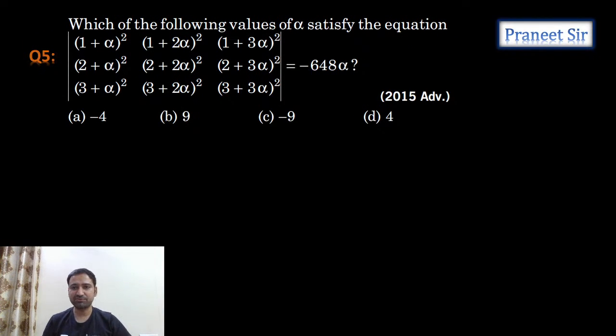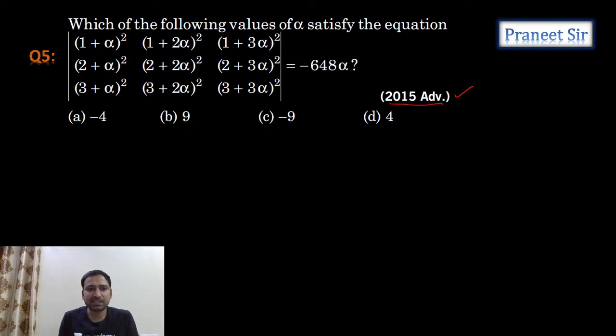Next question, guys. 2015 advanced question. Which of the following values of alpha satisfies the given equation? So he gave a determinant of a 3x3 matrix, but it looks very complicated to expand. If you substitute any value of alpha and expand it and check, it will take a lot of time. Verification will take a lot of time, guys. Because as it is an advanced question, maybe multiple answers are there. We don't know how many options are there. So substituting each and every value and expanding it will definitely take a lot of time. So we need to try another method.